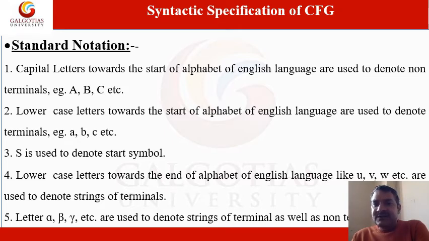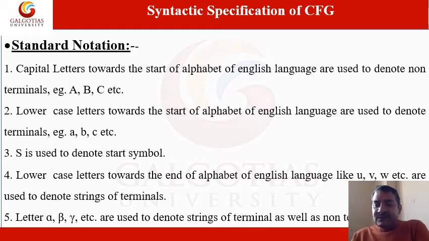Lowercase letters towards the end of the English alphabet, like U, V, W, X, are used to denote strings of terminals. The last point is that the letters alpha, beta, gamma, etc. are used to denote strings of terminals as well as non-terminals.